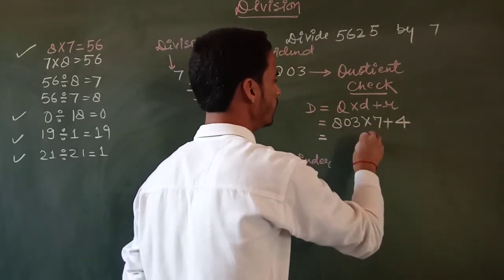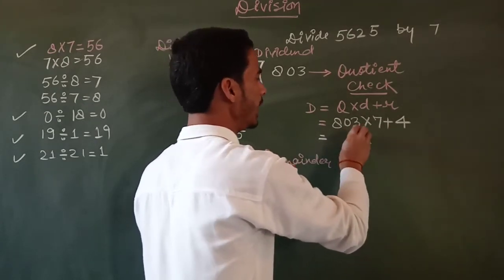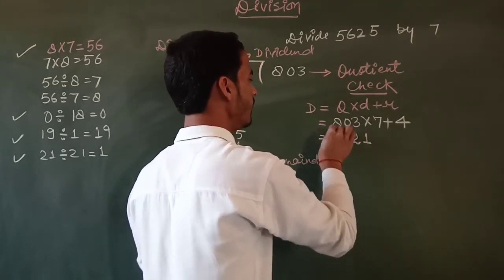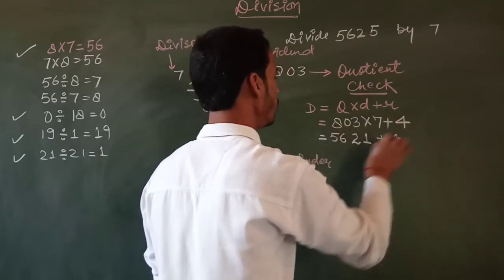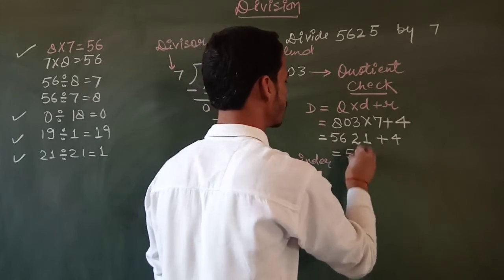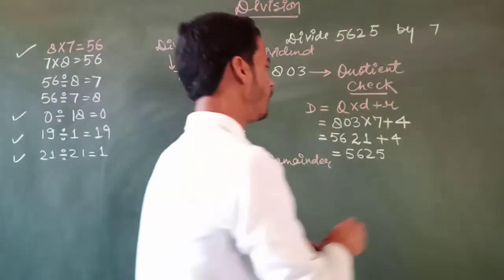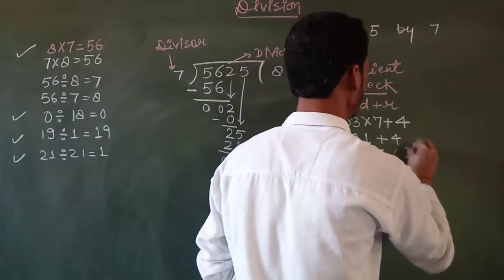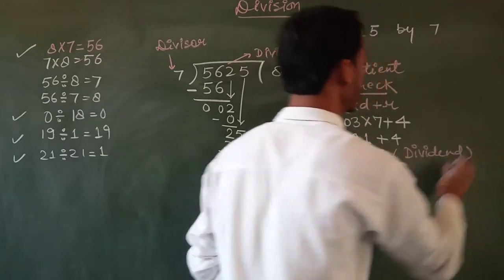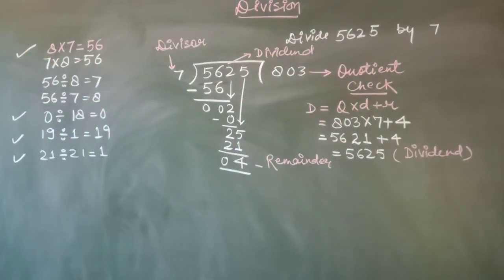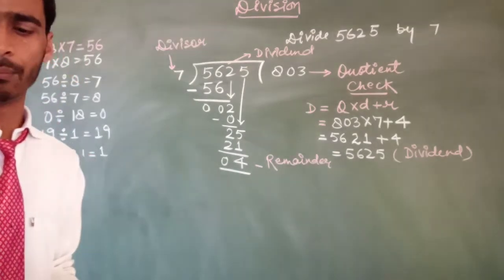7 times 3 is 21, 1 and 2 carry, 7 times 0 is 0 and 2, and 7 times 8 is 56, that is 5621 plus 4. And now we have to add it, that is 5625. And what is 5625? 5625 is the dividend. So we can say that the dividend is equal to quotient multiplied by divisor plus R.